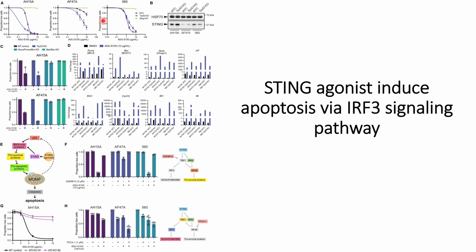First, they used three kinds of cell lines: control cell lines, TP53 knockout cell lines and STING knockout cell lines. Then they added the reagent that induces STING in the cells, that is ADU-S100. What they found is that in the case of control and TP53 knockout, they see cell death for all the three cell lines. However, for the STING knockout, they do not see any cell death.